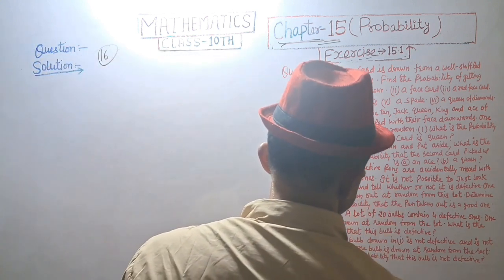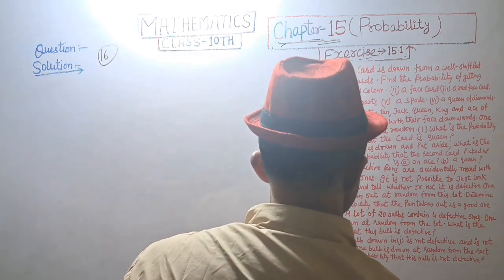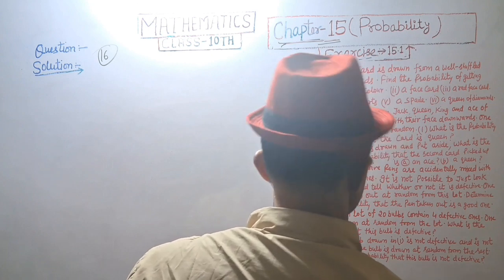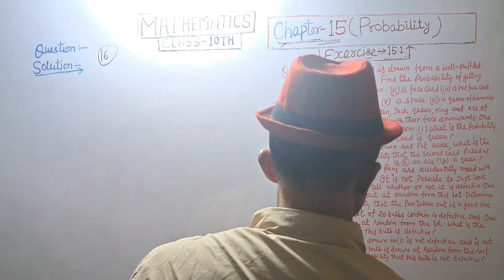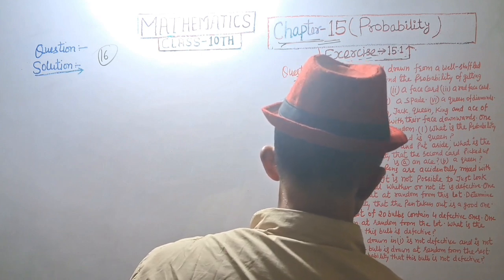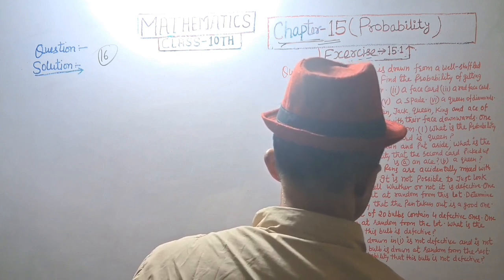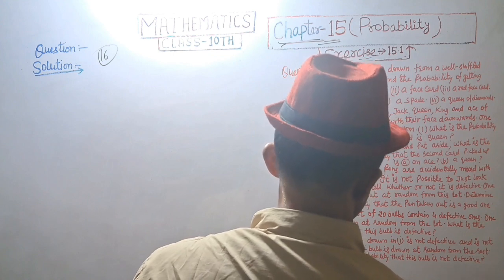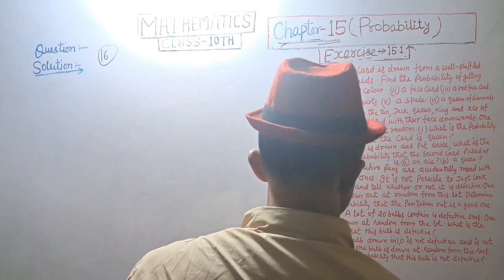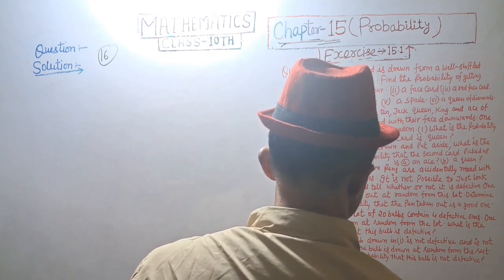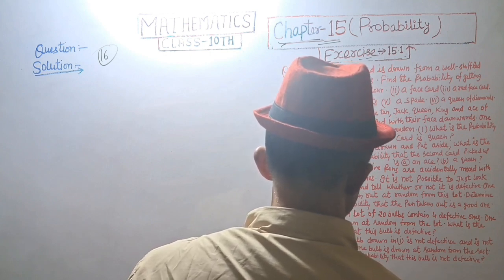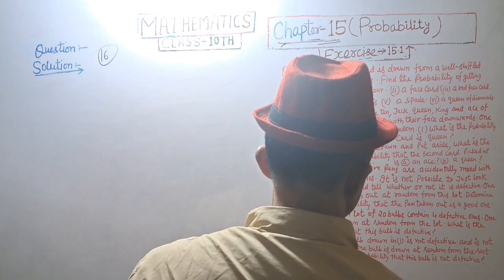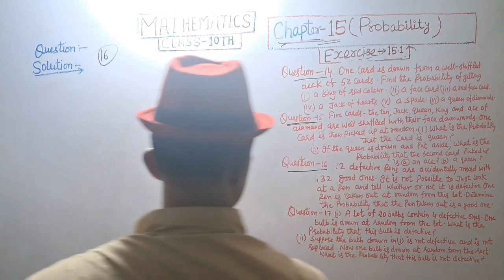Question number 16. 12 defective pens are accidentally mixed with 132 good pens. It is not possible to just look at a pen and tell whether or not it is defective. One pen is taken out at random from this lot. Determine the probability that the pen taken out is a good one.